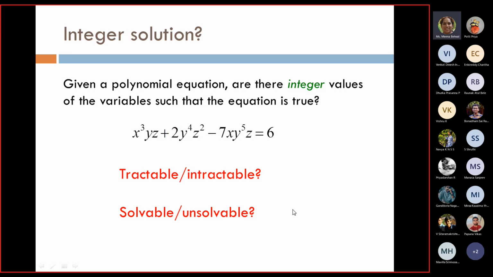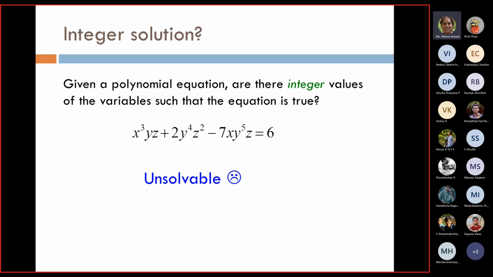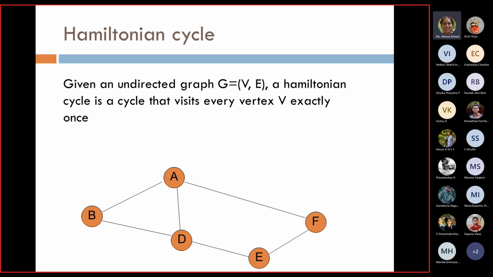I am not even able to verify whether the given solution, or what all the solutions are going to be, are correct or not. So this becomes an unsolvable problem, integer solution. Okay, it's a known unsolvable problem. Then we move up to the next problem, that is known as Hamiltonian cycle.